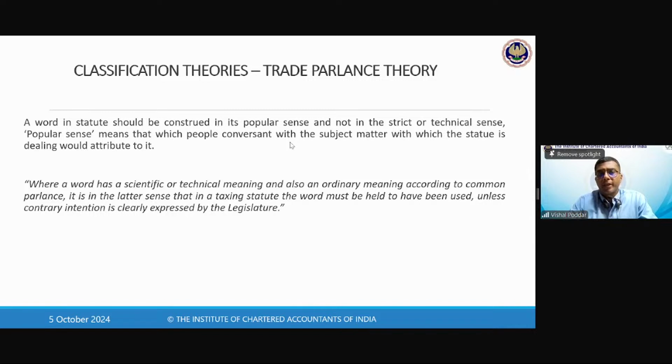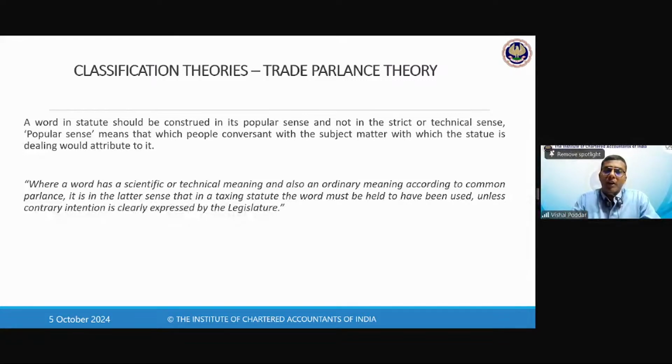The honorable court said leave allowed. The AI converted it into छुट्टी मिल गई या छुट्टी sanction हो गई. Whereas in court's language, when they say leave allowed, it means they are allowing you the permission for doing that. Now, this is the difference between a technical meaning and a general meaning. The general meaning of leave is chutti. When I say leave, we all mean chutti. But in court's language, when they say leave allowed or leave granted, they are not talking about chutti. They are talking about the permission granted.